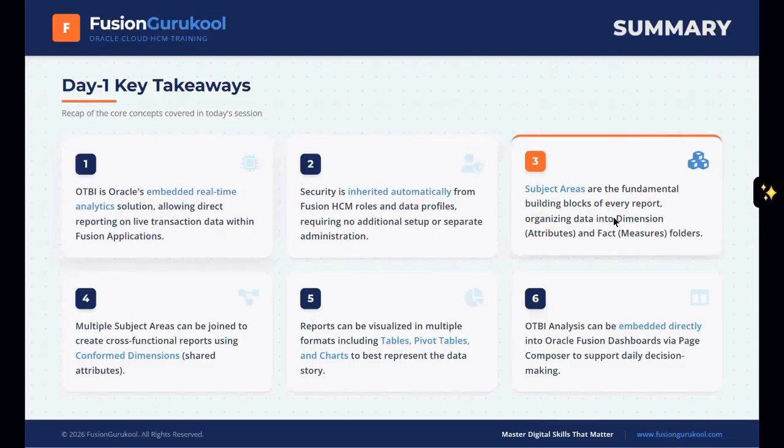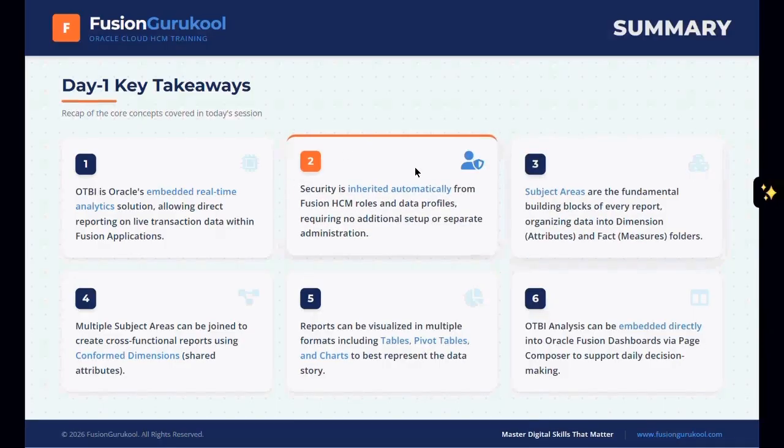Guys, we have understood that there are subject areas provided by Oracle. We are never going to build any subject area, but we are going to consume a predefined subject area to build the report. We have also understood that we do not need to focus on security, because security of the analysis will be taken care of by Oracle only. We have also discussed that reports do not require any technicality. It's a low code, no code platform where non-technical people can also use the tool to make the analysis by simply dragging and dropping the columns.